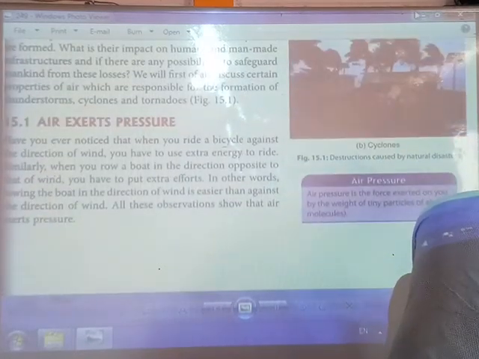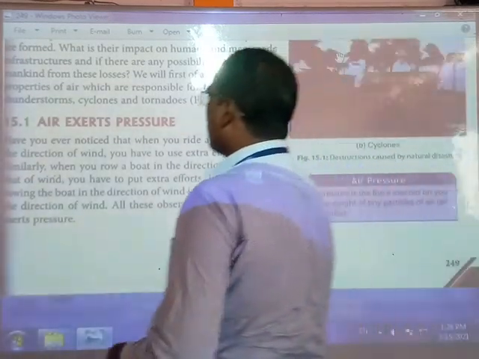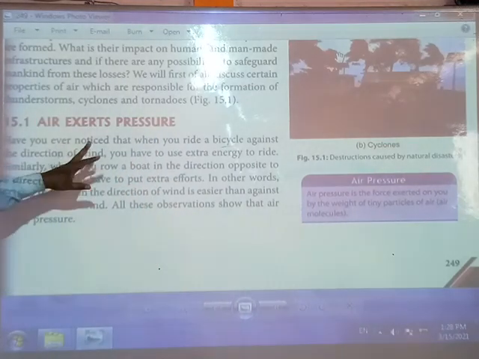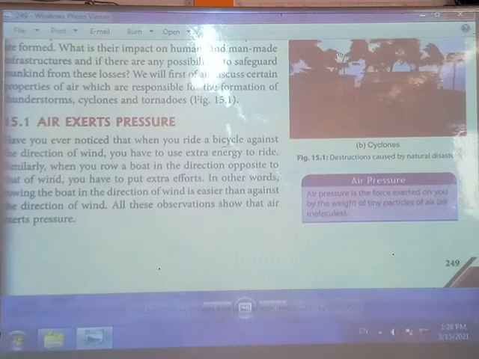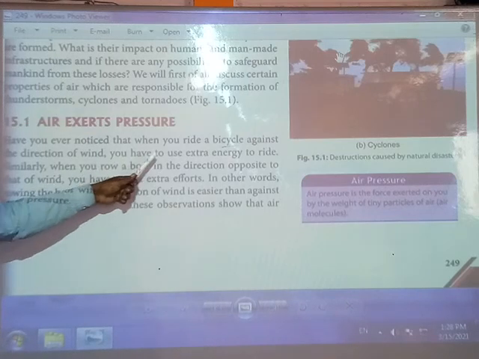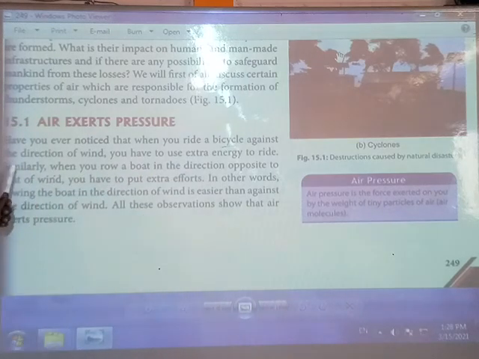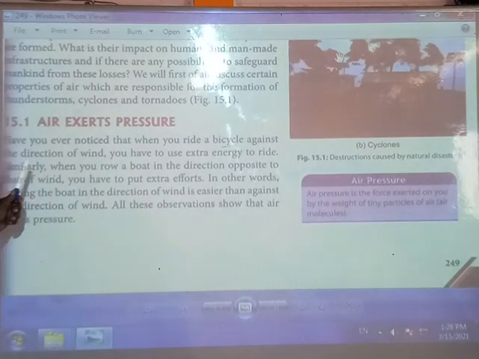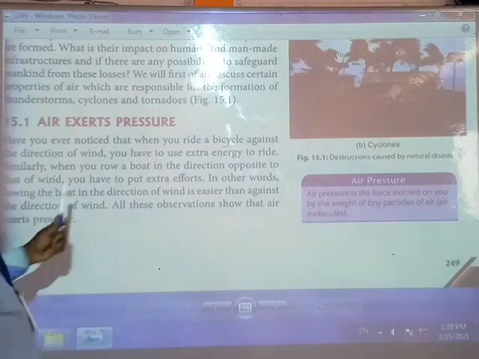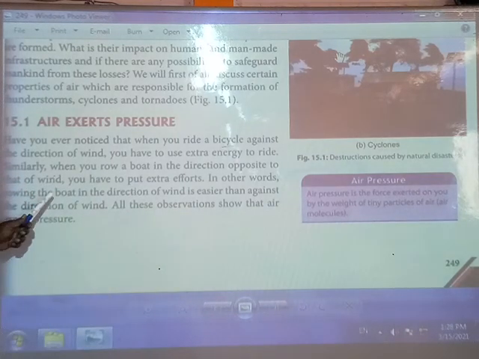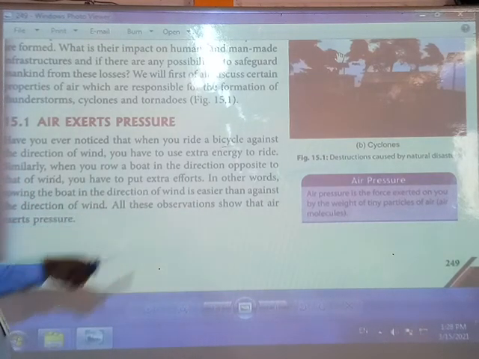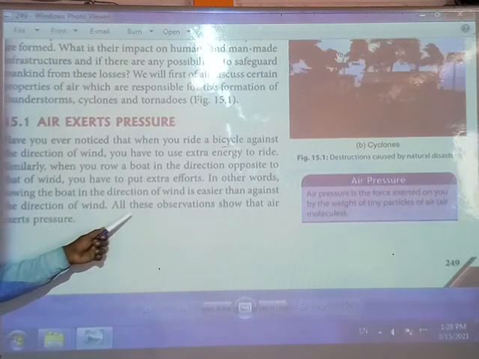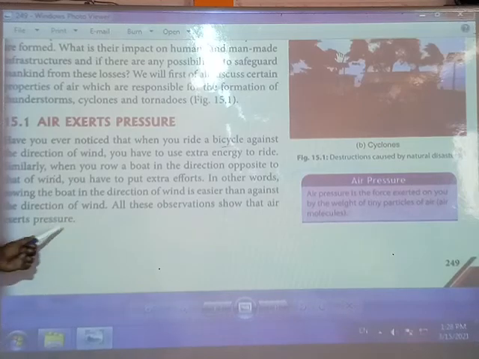air pressure first. Friends, first of all you have to discuss air pressure. What is air pressure? Have you ever noticed that when you ride a bicycle against the direction of the wind, you have to use extra energy to ride? Similarly, when you row a boat opposite to the direction of the wind, you have to put in extra effort. In other words, rowing the boat in the direction of the wind is easier than against the direction of the wind. And these observations show that air exerts pressure.